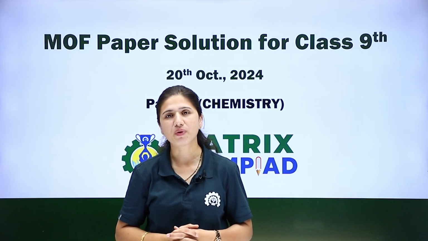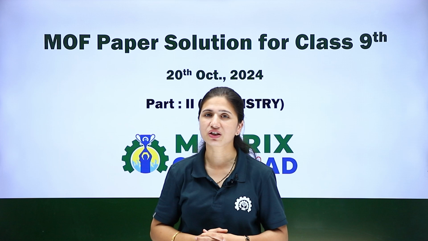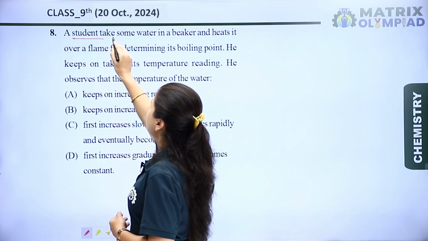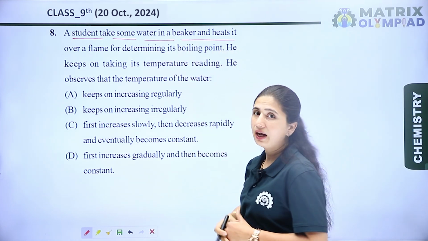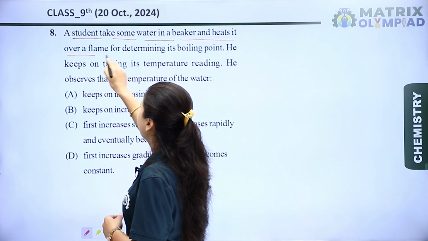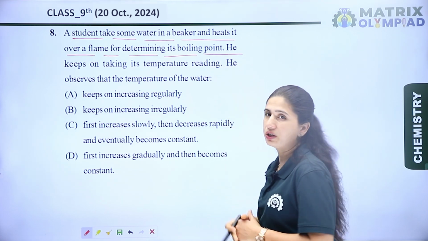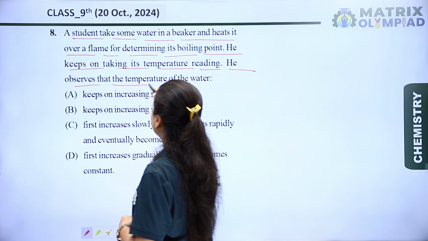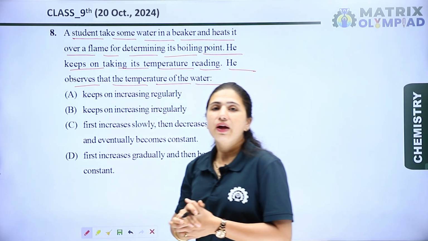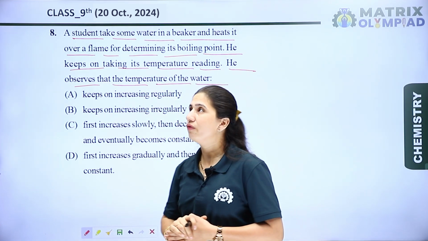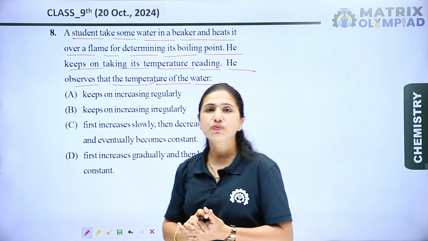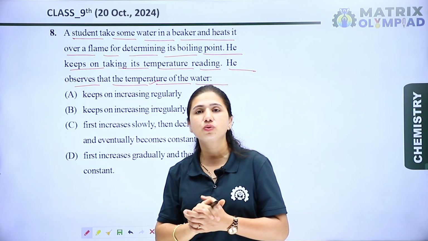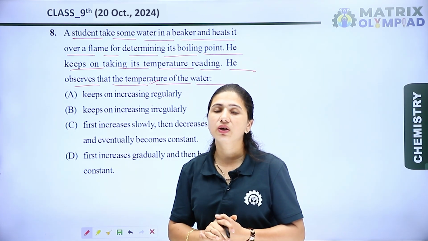Now we will discuss the MOF paper solution for class 9, which was conducted on 20th October 2024. The first question is, a student takes some water in a beaker and heats it over a flame for determining its boiling point. He keeps on taking its temperature reading. He observes that the temperature of the water, okay, when we boil the water or when we give heat to water, then it becomes converted into vapor. Initially at the boiling point it becomes vapor, but after some time it becomes constant.